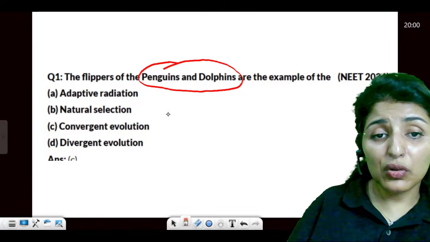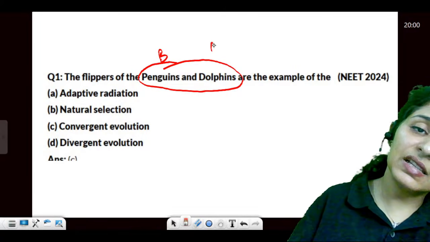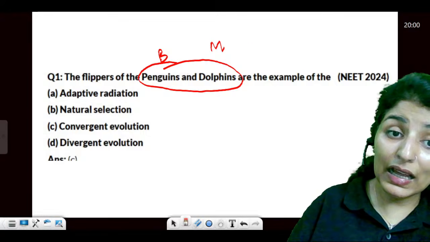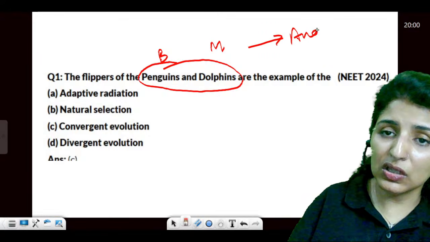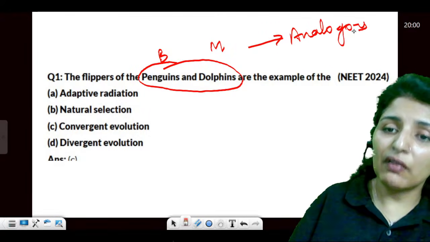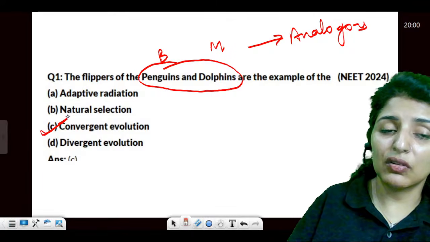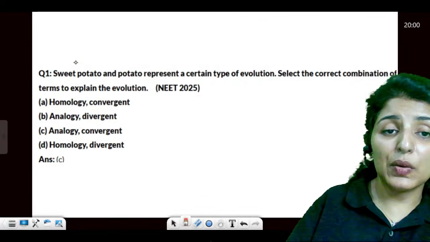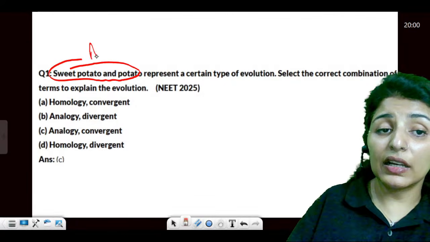Now coming on to flippers of penguin and dolphins. What type of evolution do they show? I told you these are birds, these are mammals, so they are analogous to each other. Yes or no? And what type of evolution is shown by analogous organs? Convergent evolution.